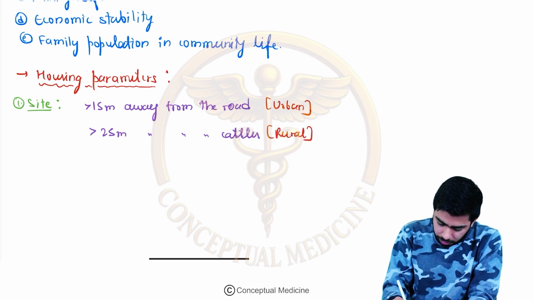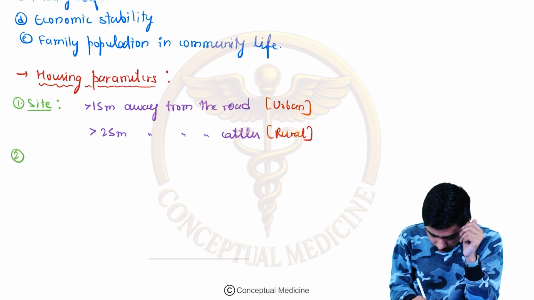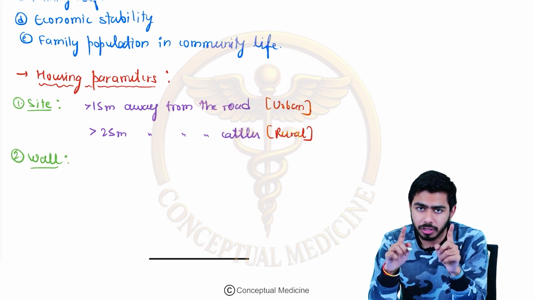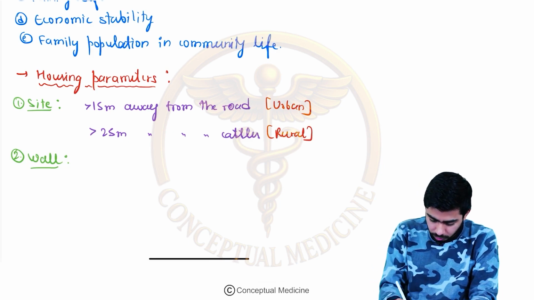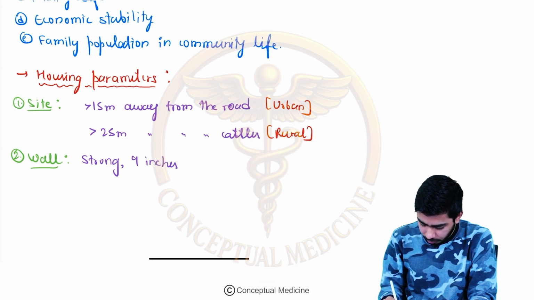Okay, second point which we shall take over here, this is about the site. Second point is, what about the wall of your houses? Wall should be at least 9 inches thick and it should be a strong wall. So wall should be strong and at least 9 inches in thickness.